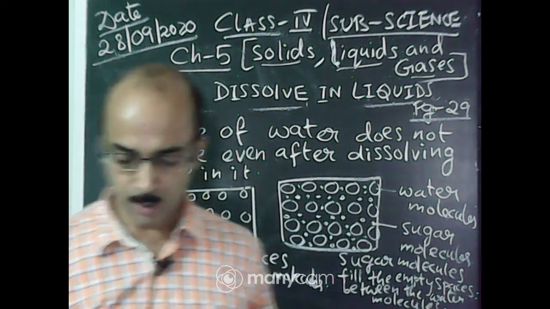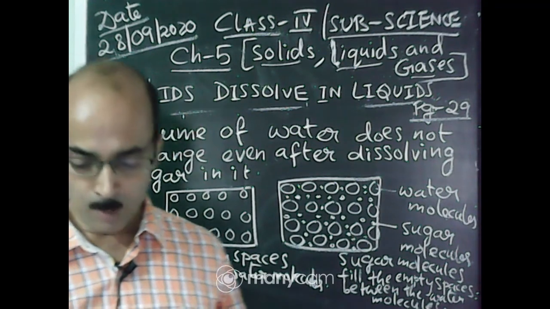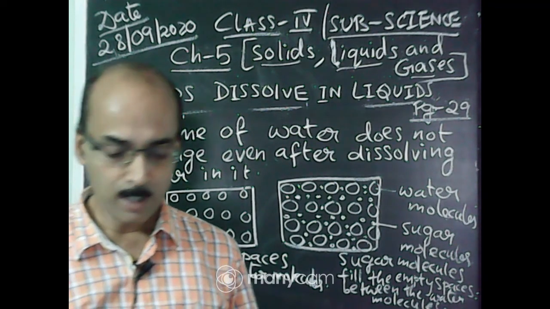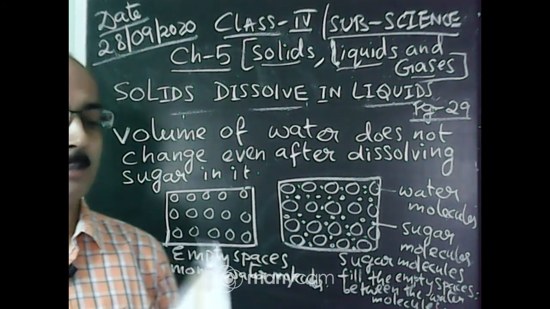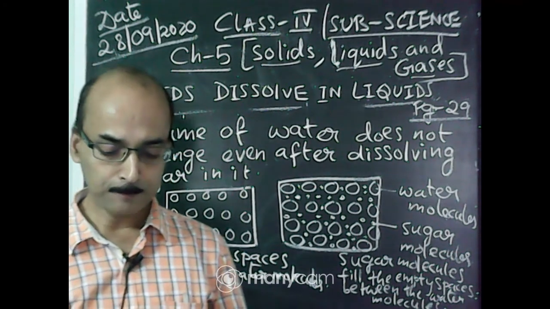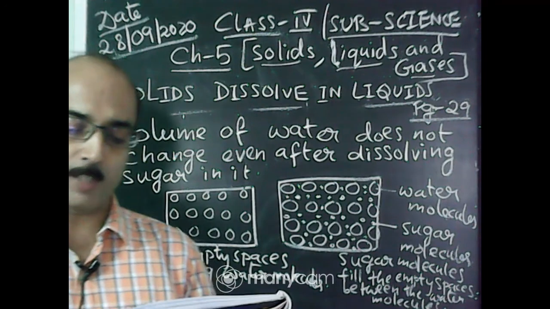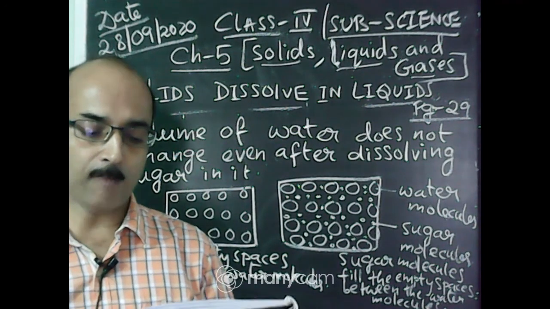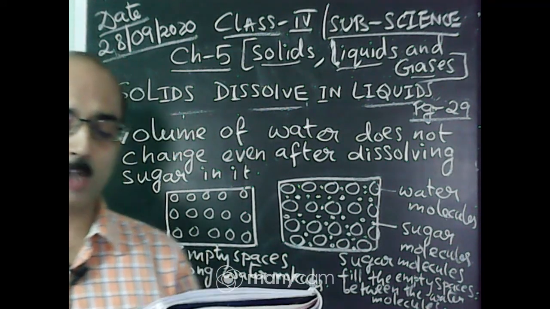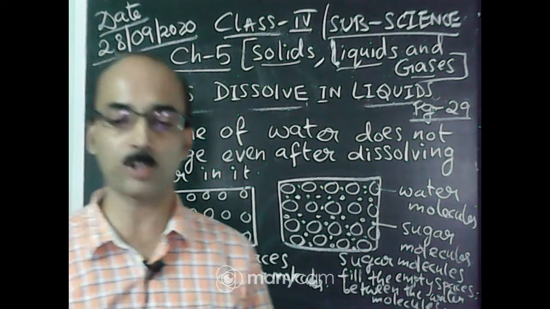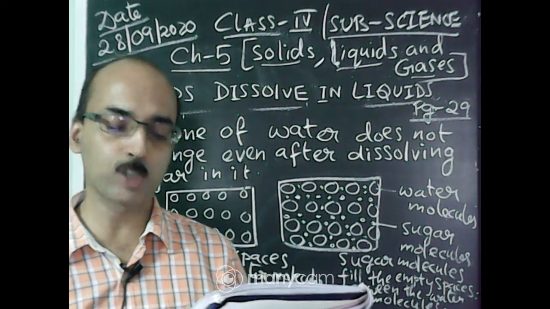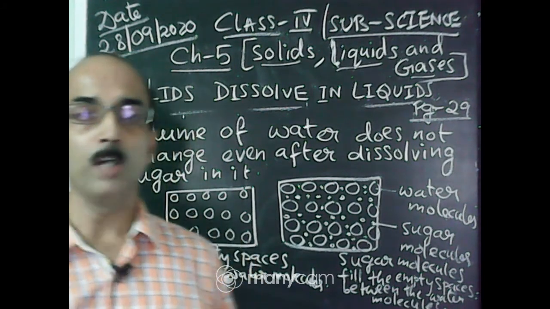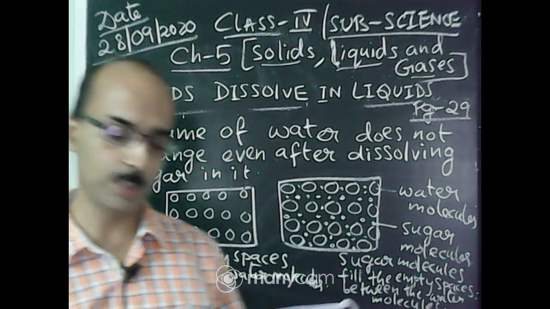So there is solute, solvent and solution. See here, solute, solvent and solution. In the above activity, we have prepared a sugar solution by dissolving sugar in water. There are many other things which get dissolved in water. Salt can also be dissolved in water.